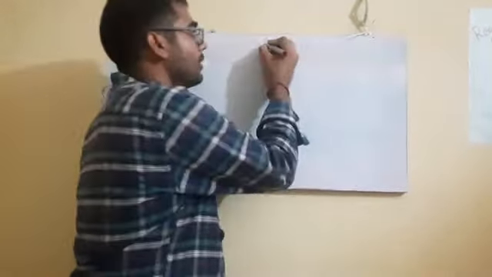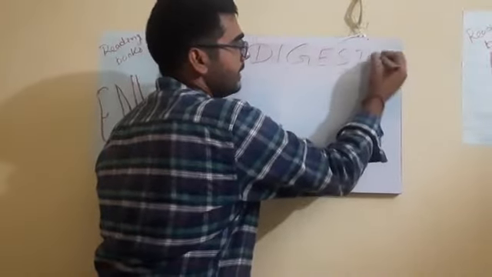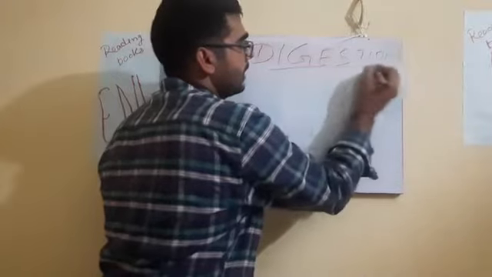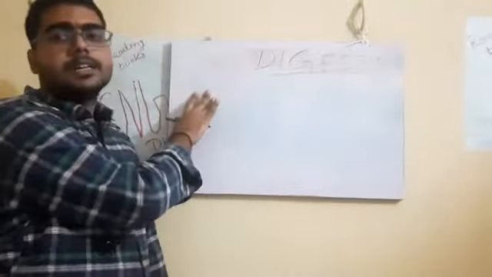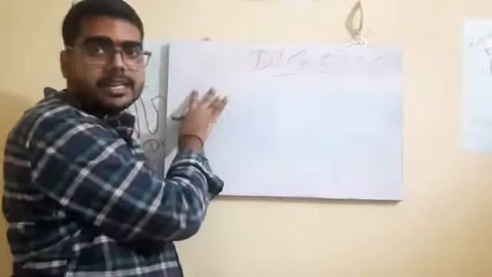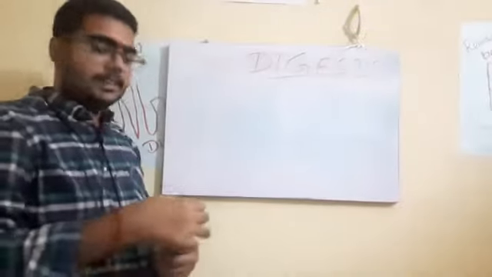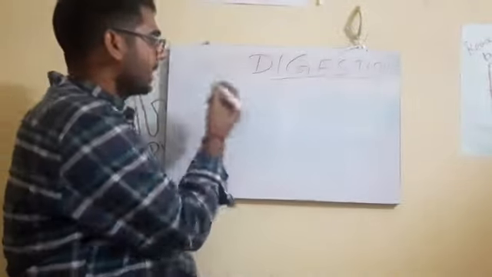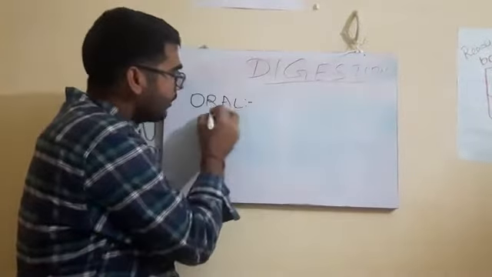Today we'll be discussing a chapter known as the digestive system or digestion. We'll be learning about the functions of various parts and components, the various organs and their functions. So we'll be starting the chapter with the oral cavity. So what is the oral cavity? The area or the part where we ingest food.